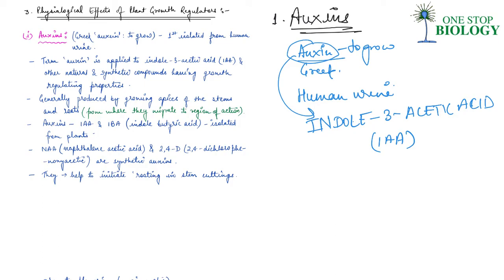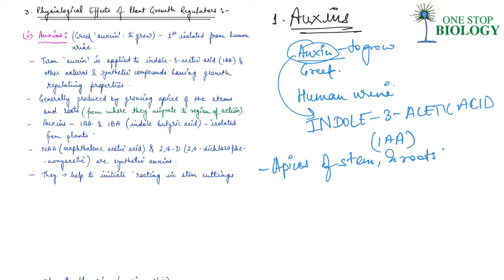They are generally produced by growing apices of the stem and roots, and from where they migrate to the region of their action as well. So they are produced in the apex of stem and root, and then they migrate from that particular apex to the region where they are required.